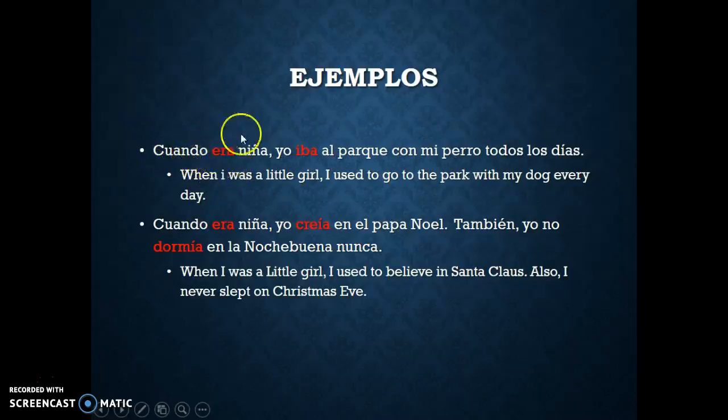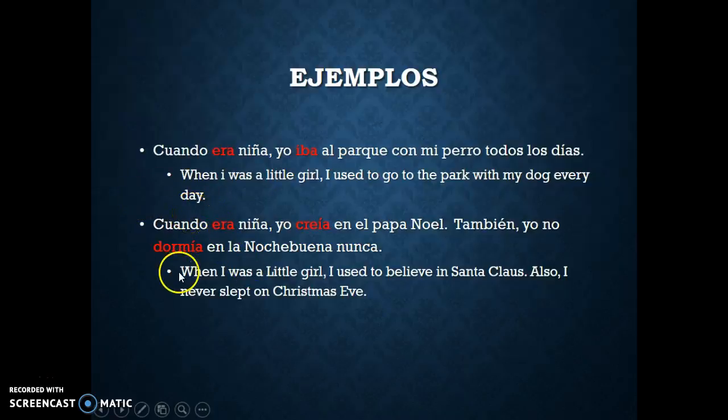This phrase, cuando era niña or cuando era niño, is muy popular. So very popular when using the imperfect. Again, because keeping in mind, we use the imperfect to tell habitual things. It's continuous actions in the past tense. That's why it's different from the preterite tense. And so we use this a lot to tell stories. And so this phrase, cuando era niña or cuando era niño, like when I was a child, that's a very famous phrase, you're going to use that phrase a lot when using the imperfect.